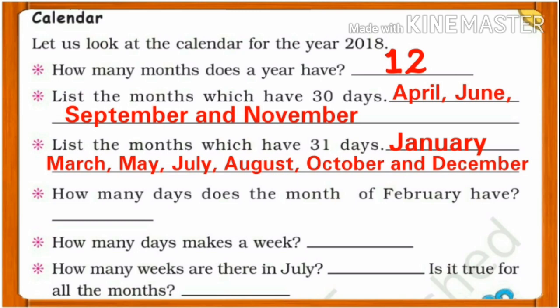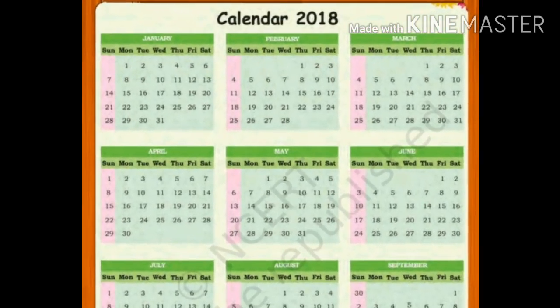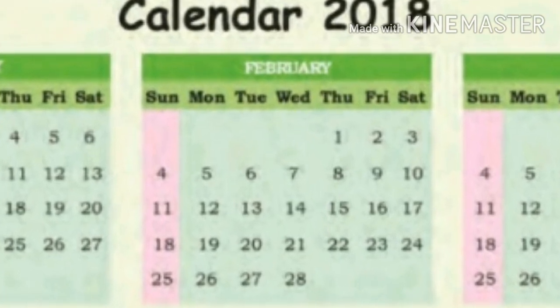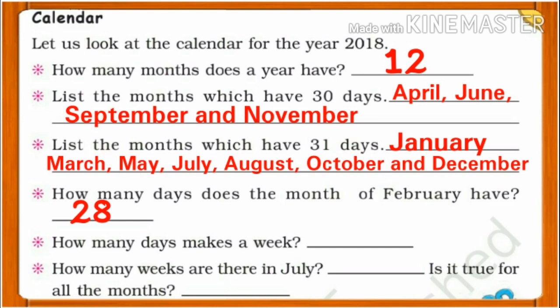Next, how many days does the month of February have? See the calendar. You will find out that in the month of Feb we have 28 days. So answer is 28. Next, how many days makes a week? We know that there are 7 days in a week.